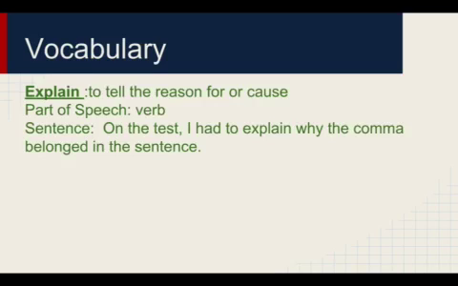So, vocabulary word number 1 this week is explain. To tell the reason for or the cause of. So if I was explaining something, I would tell you why it happened. It is a verb, and our example sentence says, on the test, I had to explain why the comma belonged in the sentence.